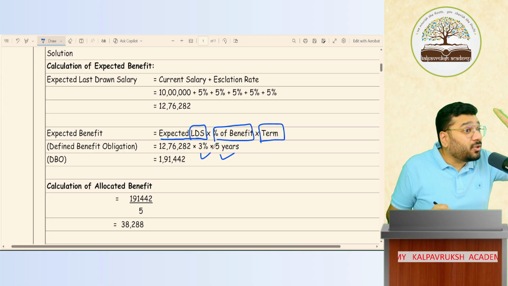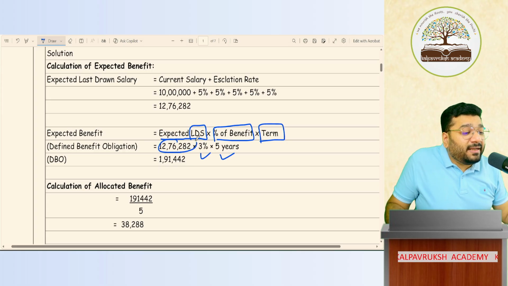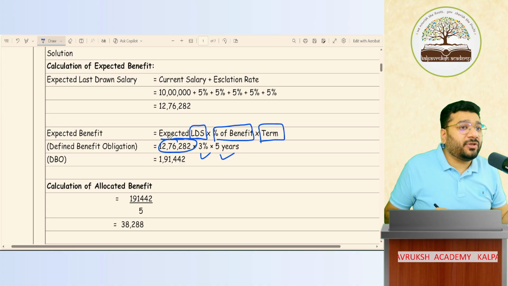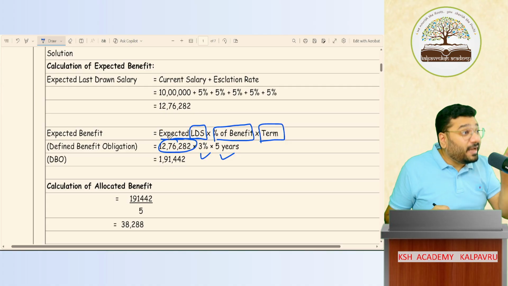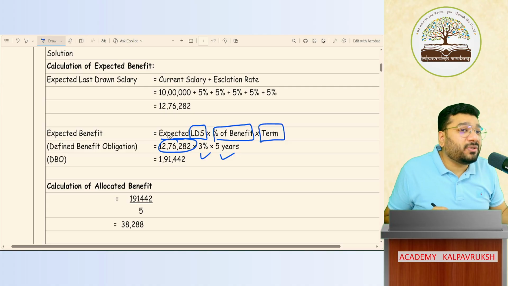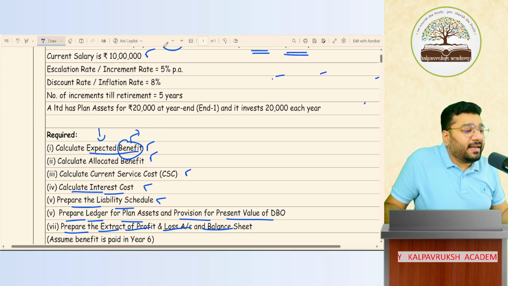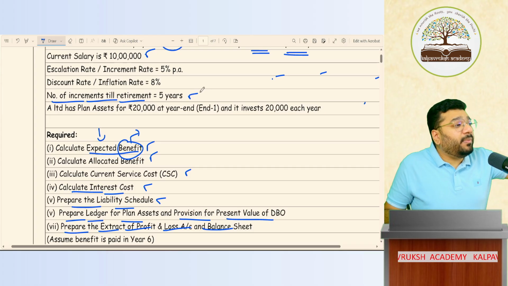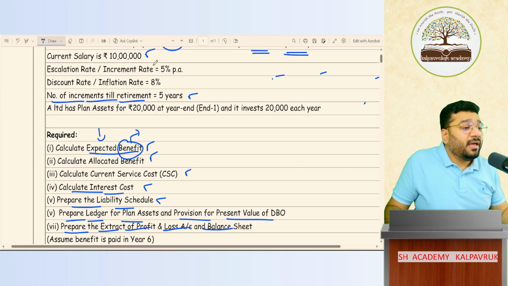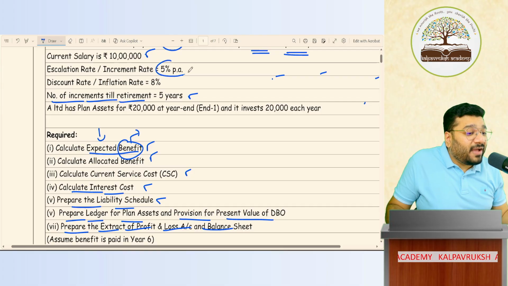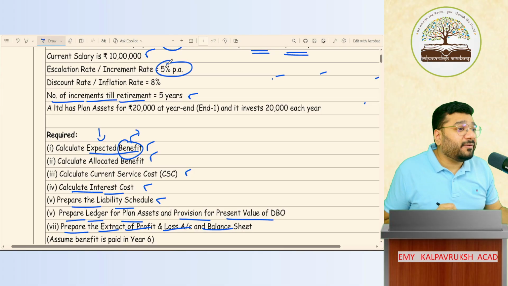Yes or no? What is not given? Expected last drawn salary is not given in the question. But how do we calculate that? Hint of that has been given. What does this question say? Current salary is 10 lakh. Number of increments is 5 years. How many times will you increase it? 5 times. And what is the increment rate? 5%. What is another name for increment rate?